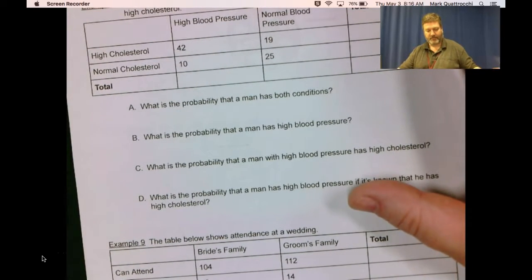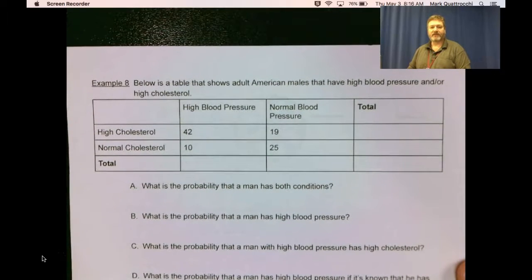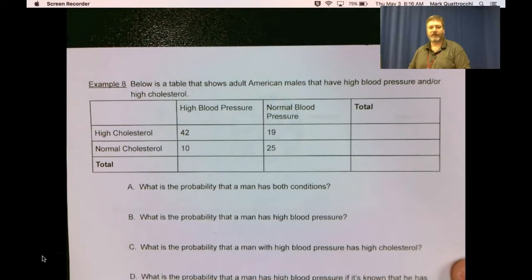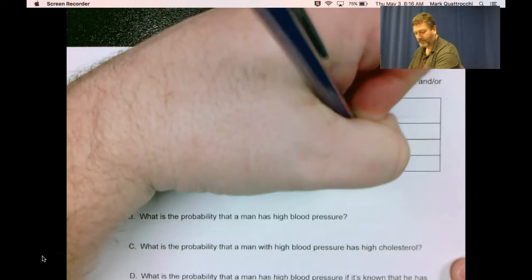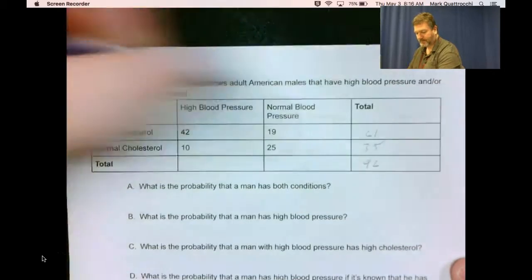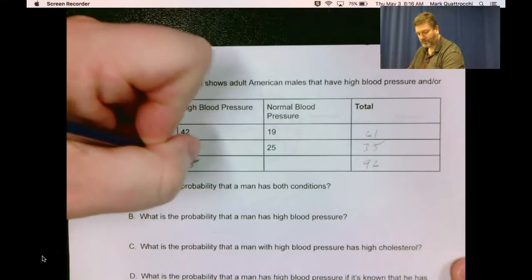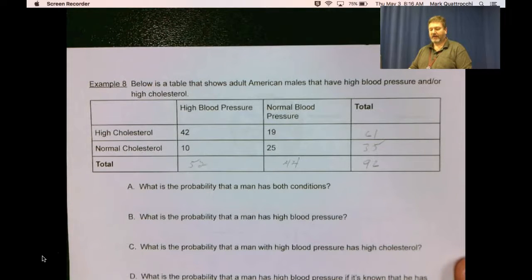Example 8. Below is a table that shows adult American males that have high blood pressure and or high cholesterol. So let's fill in our totals. 61, 35, 96, 52, 44. What's the probability that a man has both conditions?